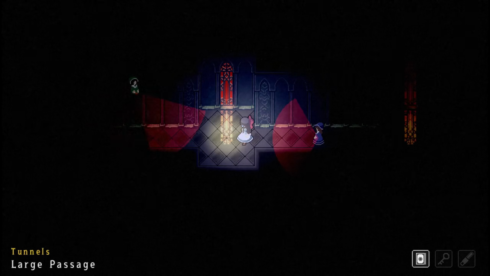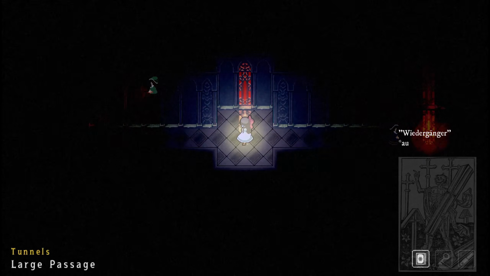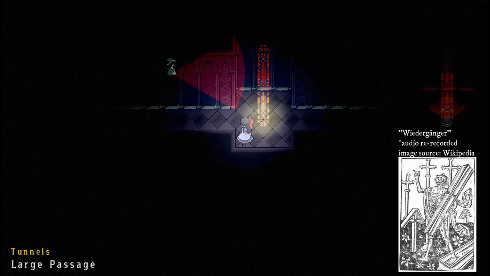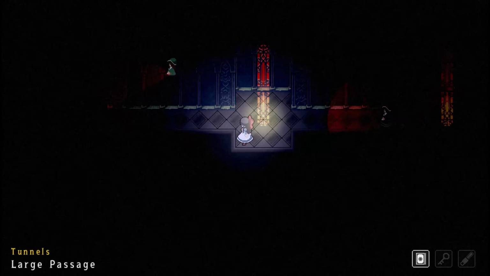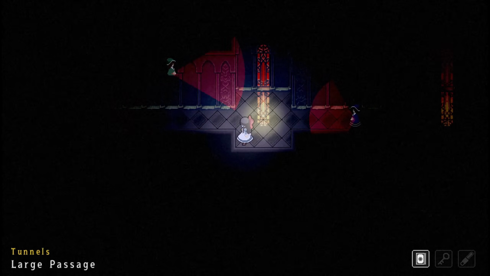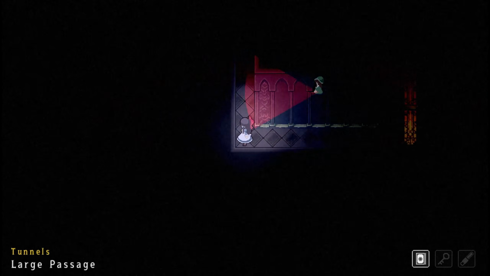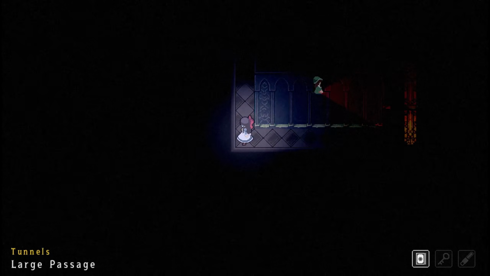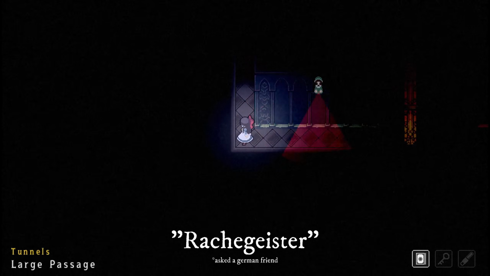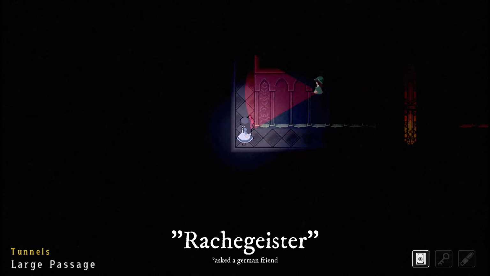Given that the game is set in Germany, these entities might be referred to as Wiedergänger, or one who walks again. This term can be used broadly to describe undead entities, similar to the French revenant. Another fitting term is Rachegeister, meaning vengeful spirits, which could also apply to these victims.